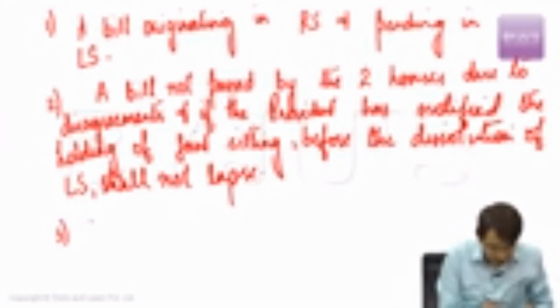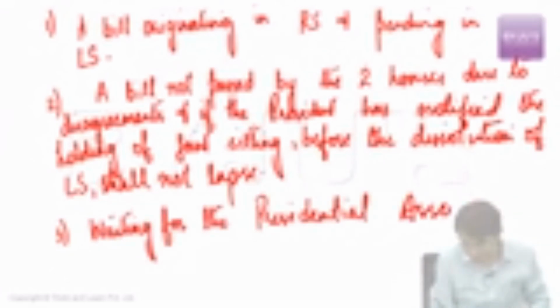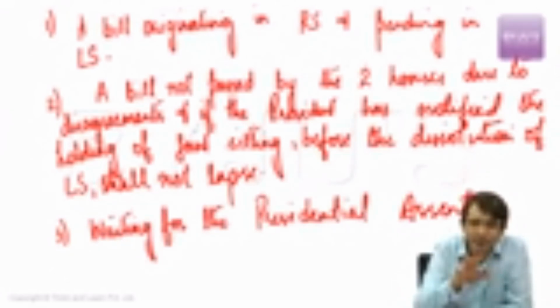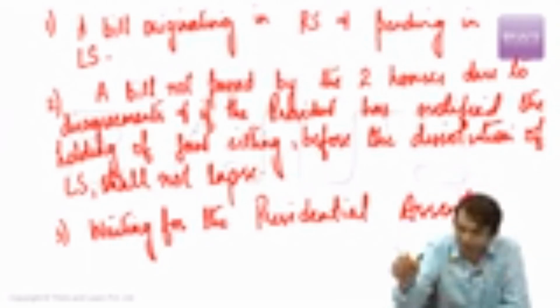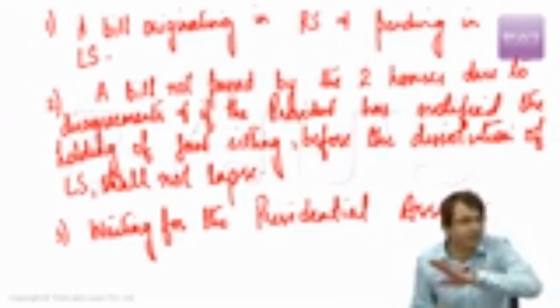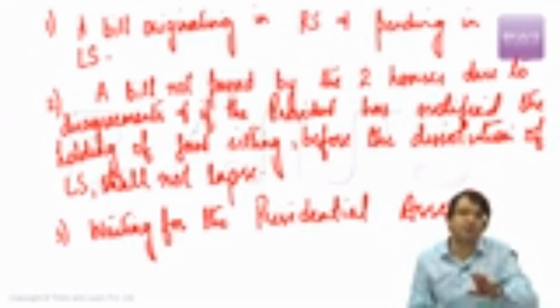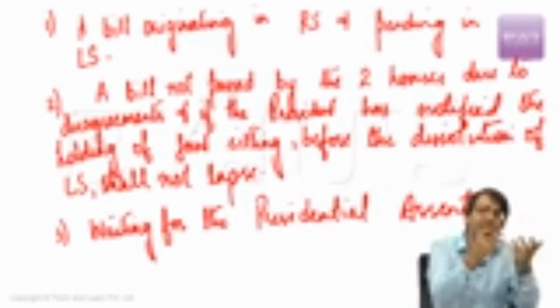Third category, a bill which is waiting for the presidential assent. That means what are we talking about? A bill is passed by Lok Sabha, the bill is passed by Rajya Sabha. Now, when this bill is sent to the President of India, he may sign it, he may not sign it. That means if there is a bill which is passed by both houses of the Parliament, but it is waiting for the presidential assent, this bill also will not lapse. That means these are the 3 categories of bills which do not lapse upon the dissolution of Lok Sabha. Apart from these 3, every other category of bill lapses.